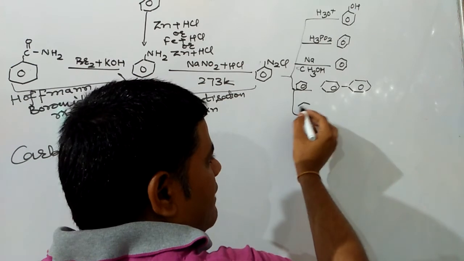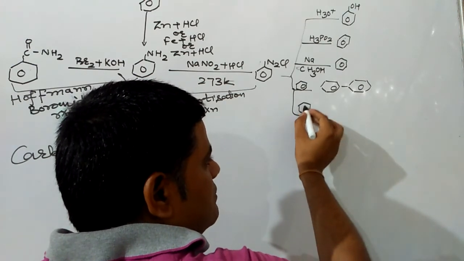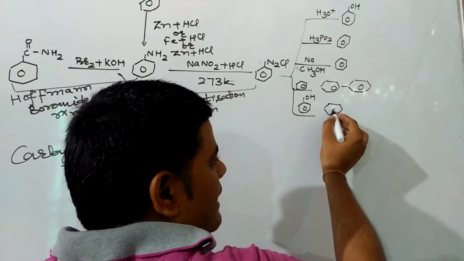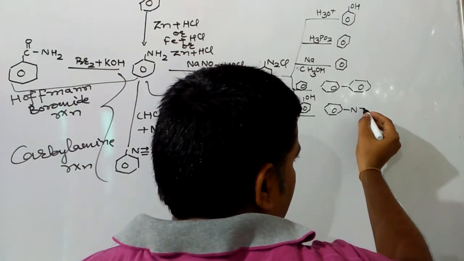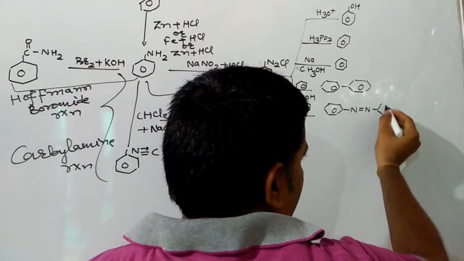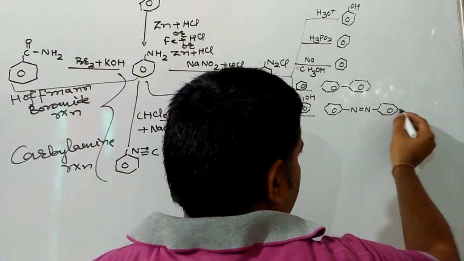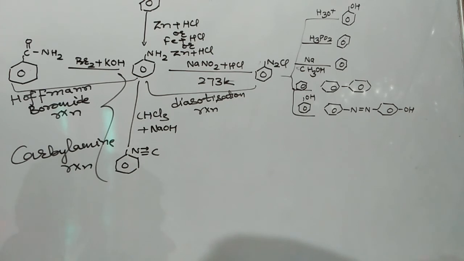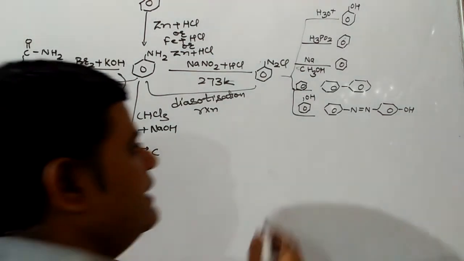Next, when it reacts with phenol, we get an orange red color dye, para-hydroxyazobenzene, and the reaction is known as coupling reaction.